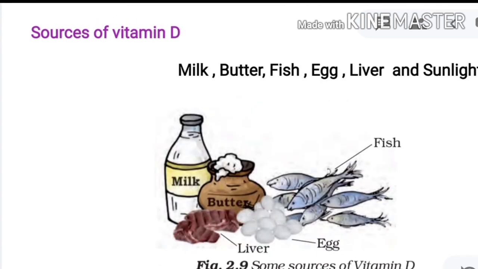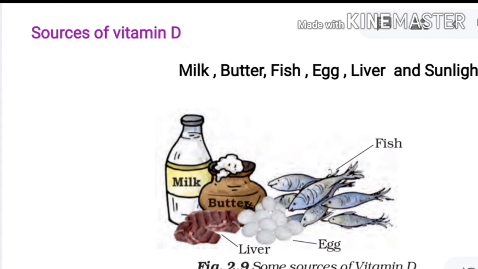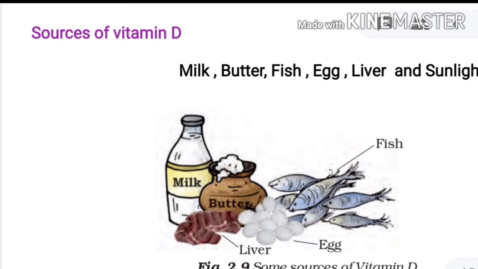Vitamin D: generally we get vitamin D from the morning sunlight, but it is also present in food items like milk, butter, fish, egg and liver meat. These are the foods in which vitamin D is present, but the main source of vitamin D is sunlight.